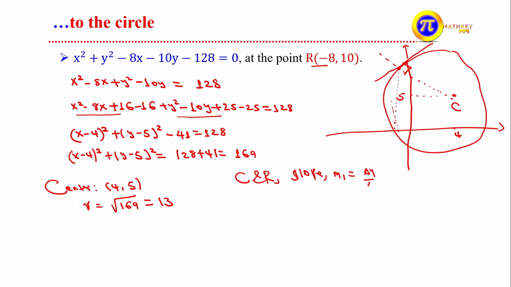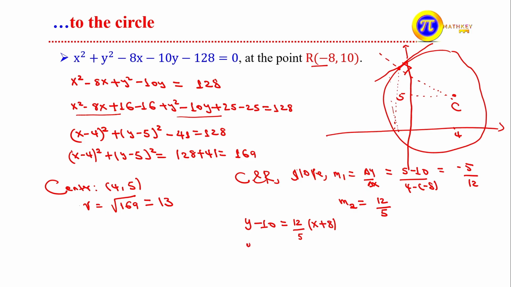m1 is equal to change in y over change in x, as we did before, which is equal to 5 minus 10 divided by 4 minus negative 8, which is negative 5 over 12. So the slope of the tangent line, m2, is the negative reciprocal of this, which is 12 over 5. Now we can find the equation of the tangent line at the point negative 8, 10. It becomes y minus y1, our y1 is 10, is equal to the slope of the tangent line, the negative reciprocal of the slope passing through the center and the point of tangency, which is 12 over 5 times x minus negative 8.